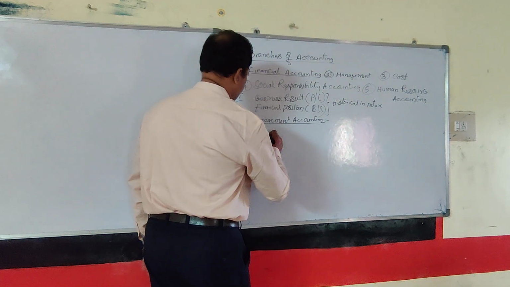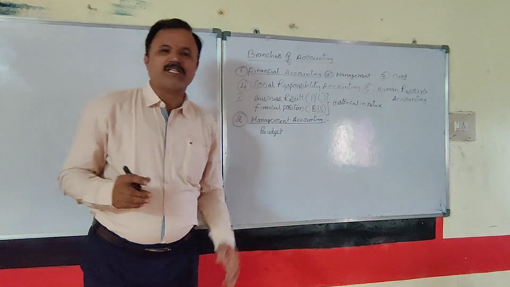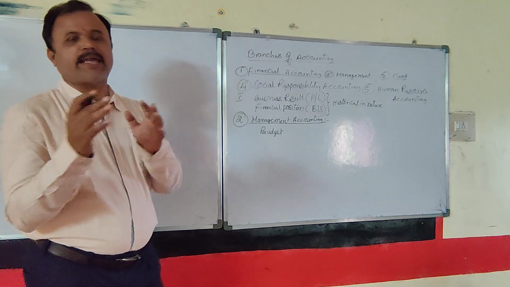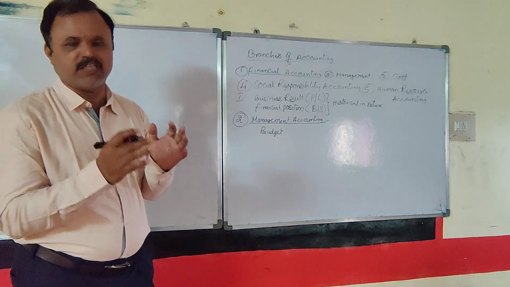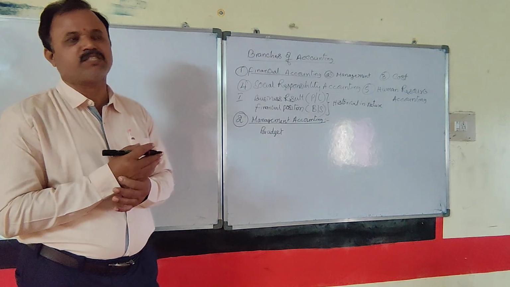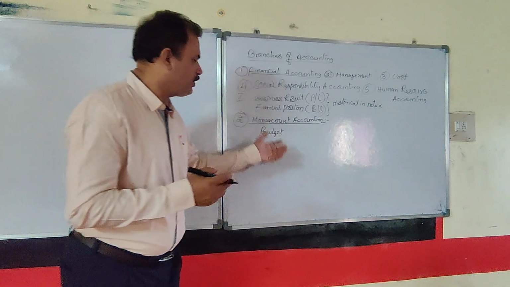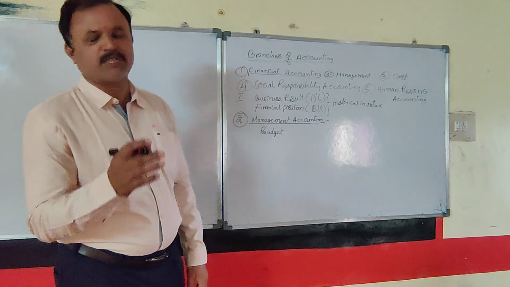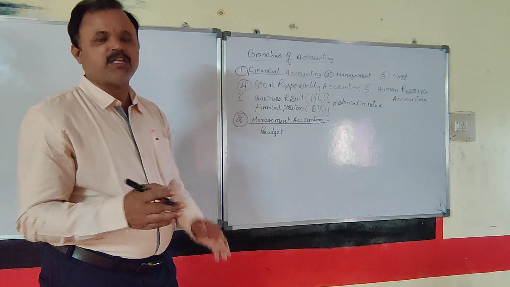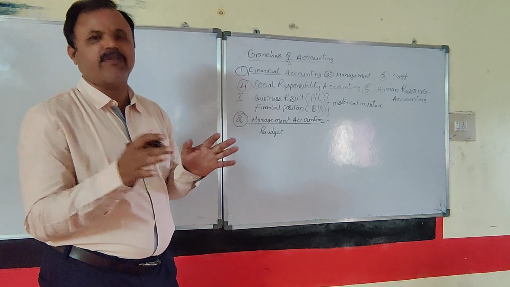A budget is nothing but a pre-estimation of the resources and applications of funds, or the receipts and payments, or even a future activity. A budget is an activity regarding the future. You can prepare a budget for production, a budget for sales, a budget for cash, and even a budget for each and every aspect.